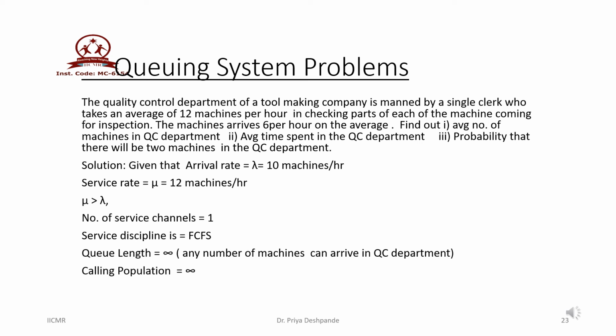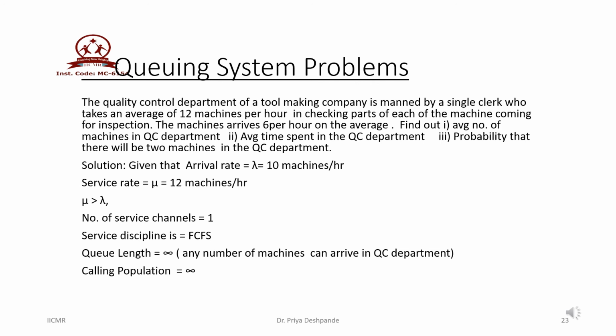So let us convert the information into notation. Here there is only a single clerk. The arrival pattern follows Poisson distribution. The service pattern follows exponential distribution. The service discipline is first come first serve, and hence we can say that the model suitable for this problem situation is M/M/1 FCFS infinity.